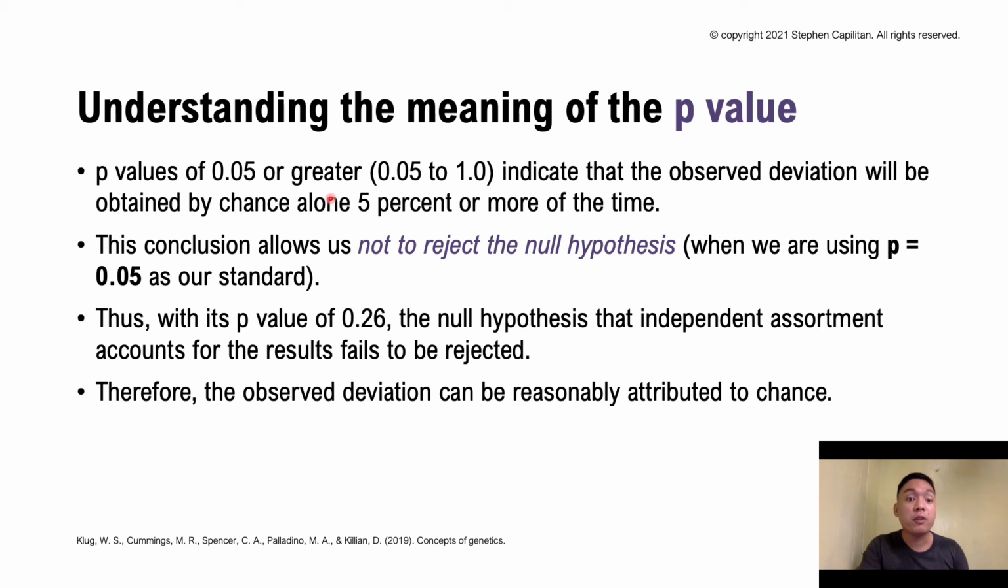P-values of 0.05 or greater, like 0.05 to 1, indicate that the observed deviation will be obtained by chance alone 5% or more of the time. And this conclusion will allow us not to reject your null hypothesis, because we are always using 0.05 as our standard. Thus, with a p-value of 0.26, the null hypothesis that independent assortment accounts for the results fails to be rejected. So we accept. Therefore, the observed deviation can be reasonably attributed to chance.